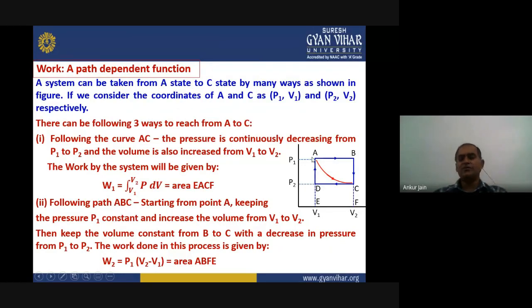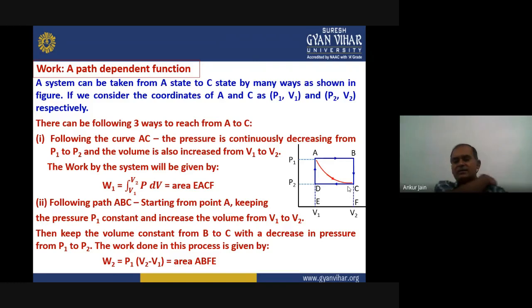If we go from A to C, there are three different possible ways. One is from A to C along the AC curve directly. The second route is from A to B and then B to C. The third is from A to D and then D to C. That is also a possible way to reach from one state to the second state.